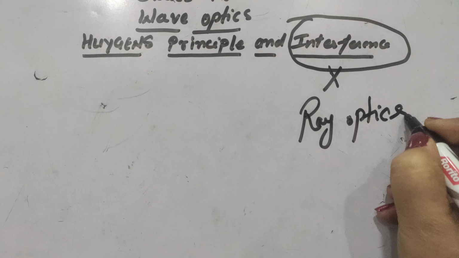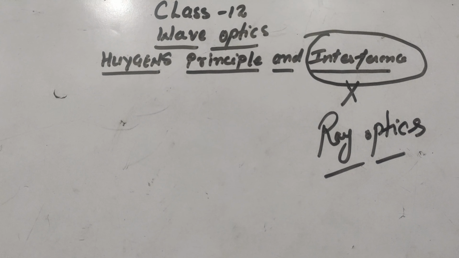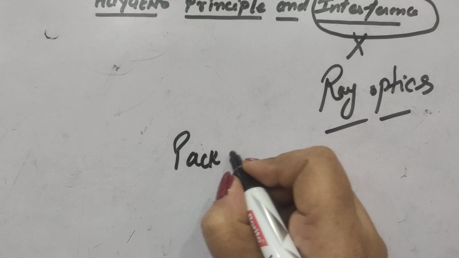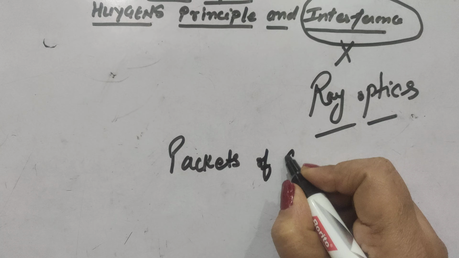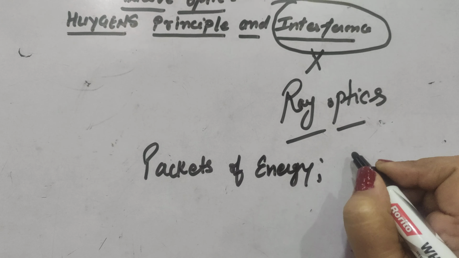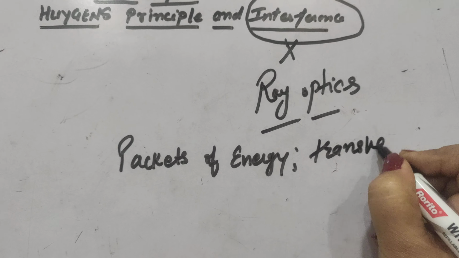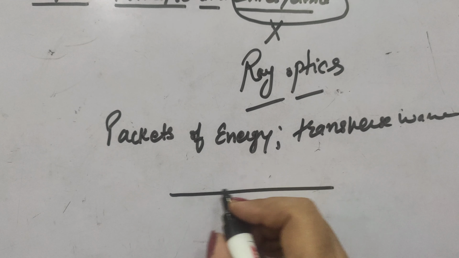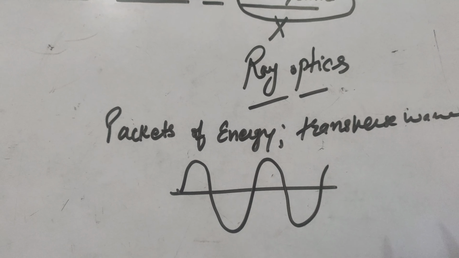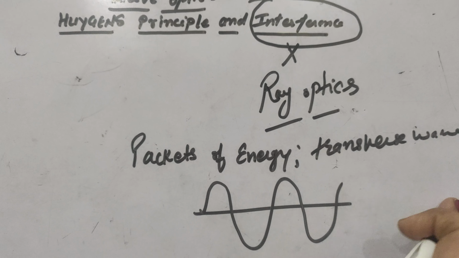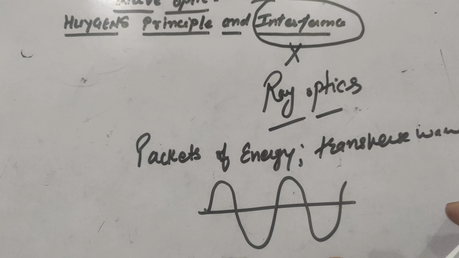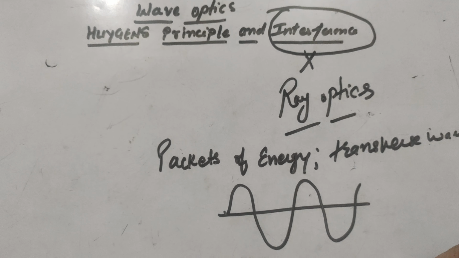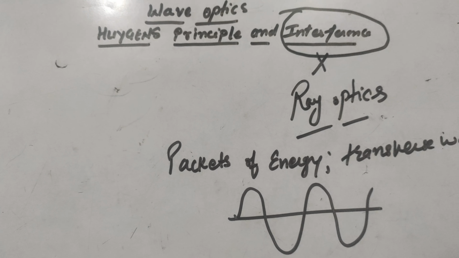So thereafter wave optics was introduced, according to which light is in the form of packets of energy and has transverse wave motion. Transverse wave motion means it vibrates in a direction perpendicular to the direction of propagation, like this. Assuming that light is actually a wave, not a ray, we can explain the different concepts of interference. Now let us discuss the first topic, which is the wavefront.